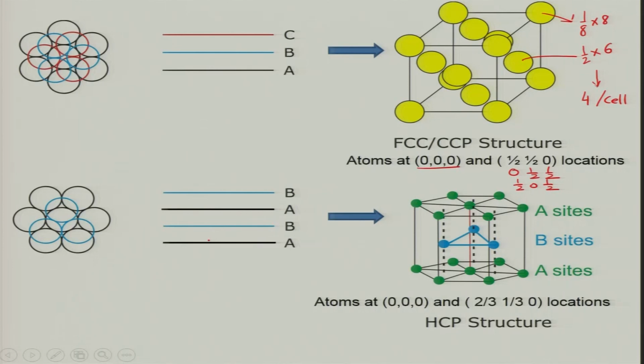ABAB kind of packing gives you a different structure. It is called the hexagonal closed packed structure. So, this is the bottom layer, which is the A site, and the light blue color is the B site atoms, and then you have the A site again on top. So, this is how AB stacking takes place, and in one unit cell, the one drawn in red,